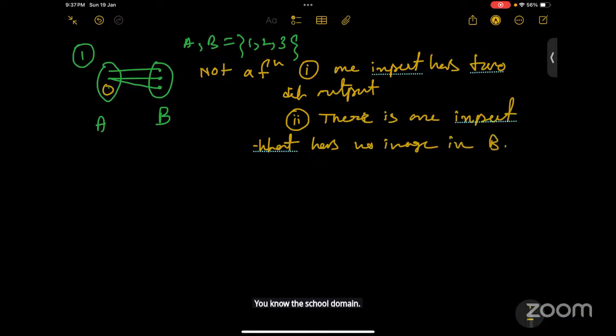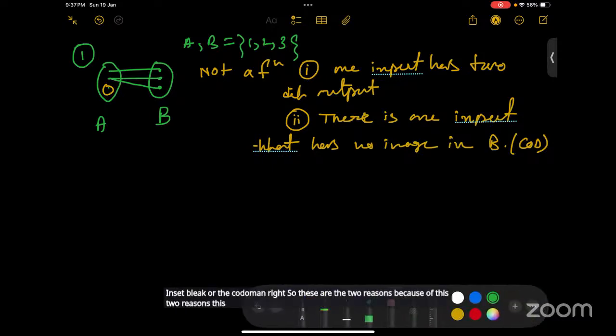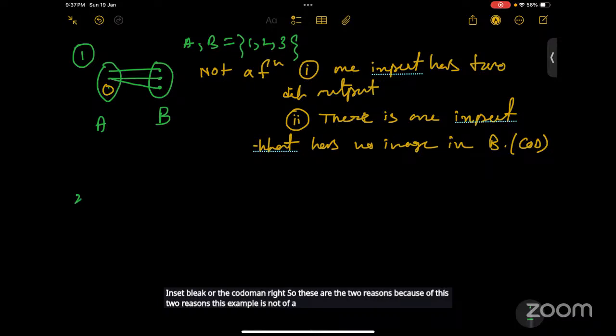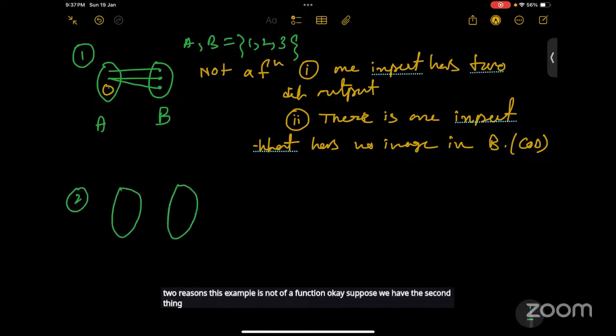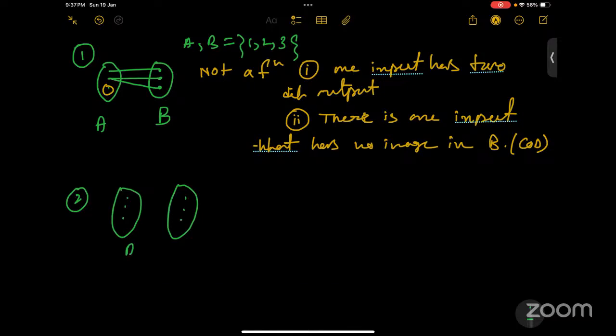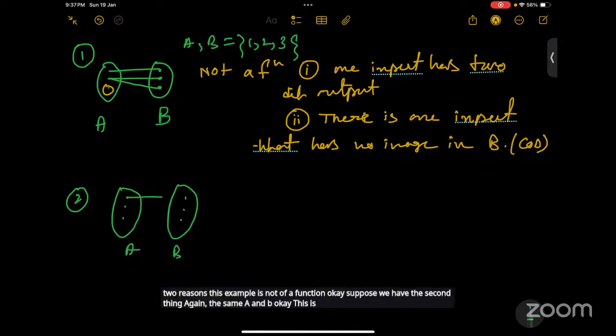In set B or the codomain, right? So these are the two reasons. Because of these two reasons, this example is not a function. Okay. Suppose we have the second thing. Again, the same A and B. This is our second case.